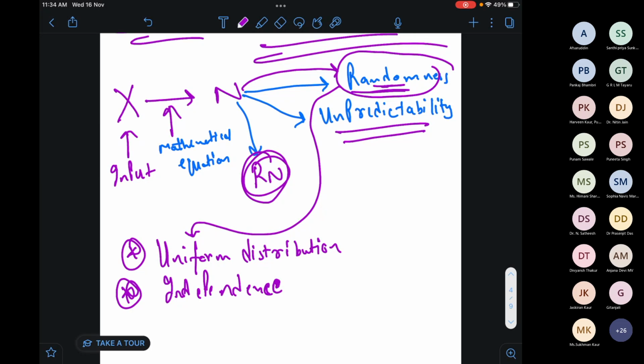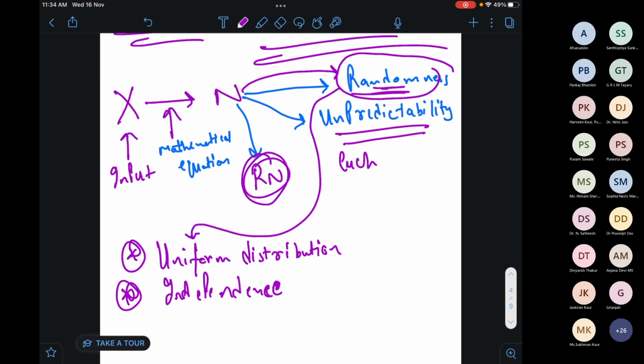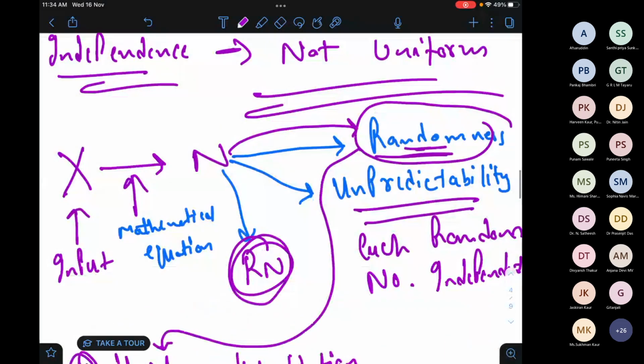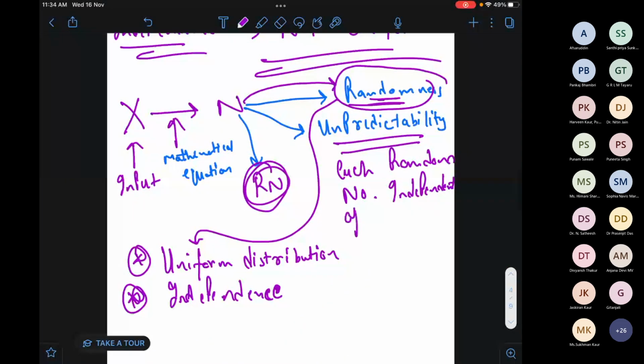Here, unpredictability means each random number is independent of the others.